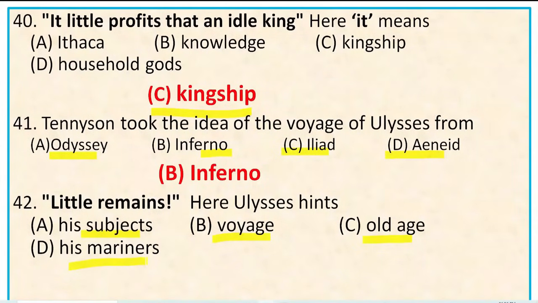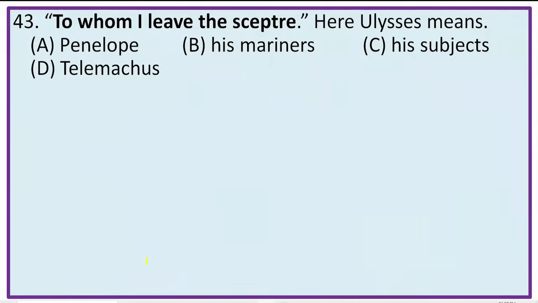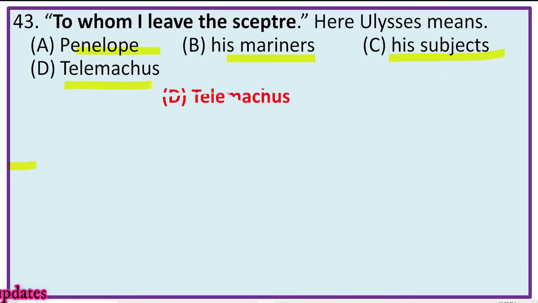So here obviously Ulysses hints at his old age because he is near death. So the right option is C, old age. Next, question number 43. To whom I leave the scepter. Here Ulysses means, the options are Penelope, his mariners, his subjects, Telemachus. Obviously Ulysses means his son Telemachus, to whom he will leave the scepter or kingship or royal authority. So the right option is D, Telemachus.